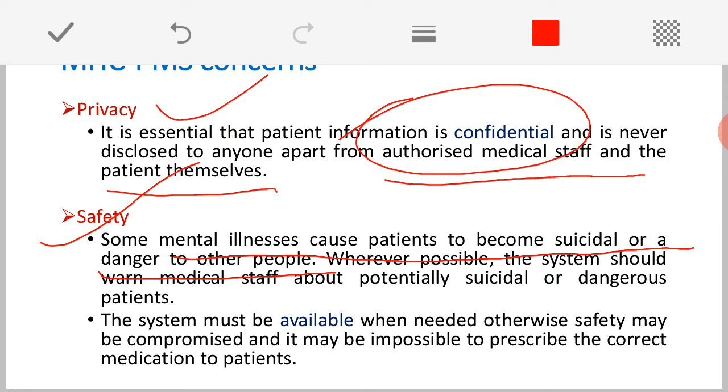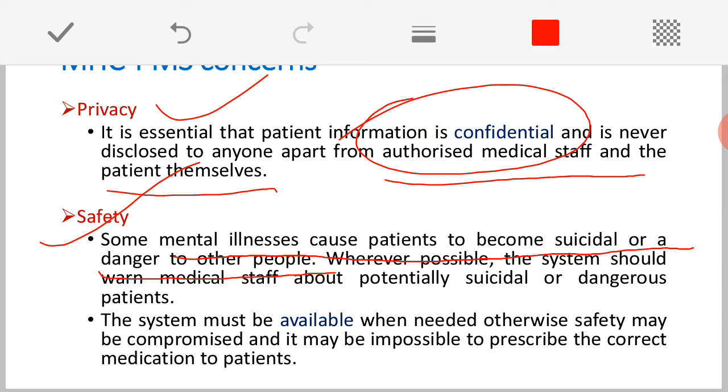They may be dangerous to family members or the people surrounding them, or sometimes the patient may be thinking of going for suicide or something else. If any such cases are there, immediately the system should be in a position to give an intimation based on that patient's history, their behavior and other things.